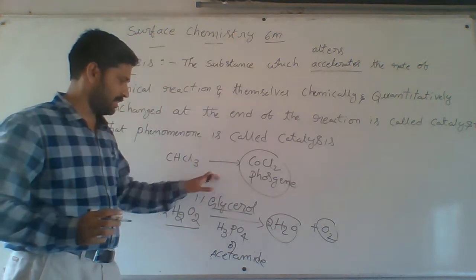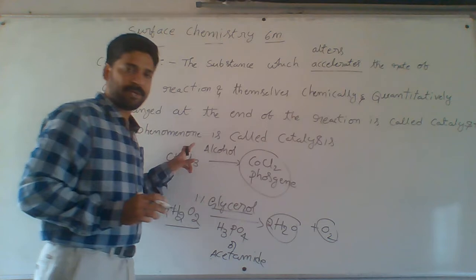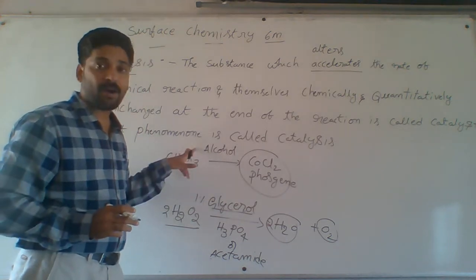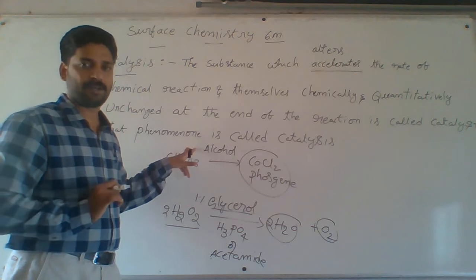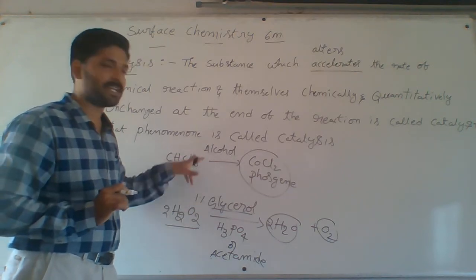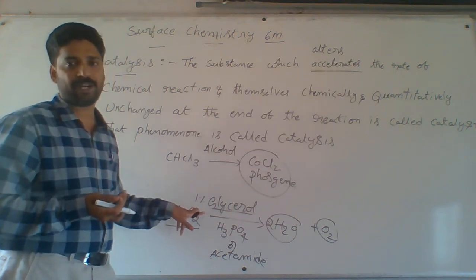Then I will use alcohol here. Alcohol is a negative catalyst or inhibitor. Chloroform oxidation is retarded by alcohol. You can take 1% or 2% alcohol. It retards the rate of the reaction. The substance which decreases the rate of the reaction is called a negative catalyst, and that phenomenon is called negative catalysis.